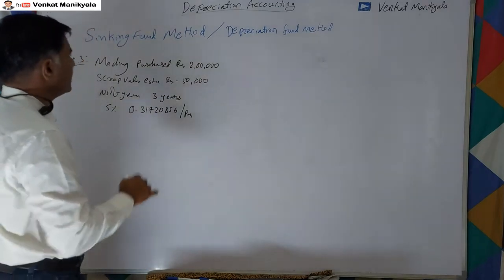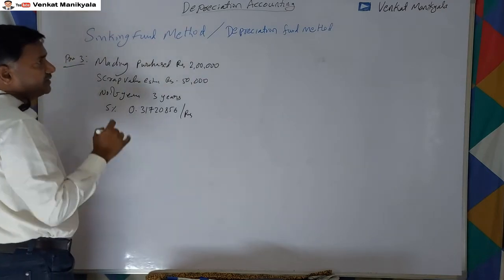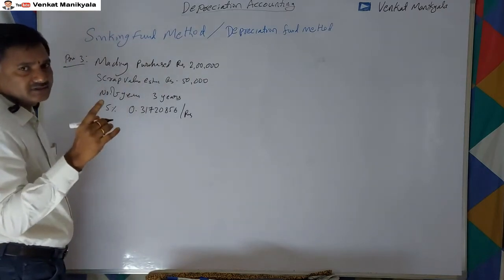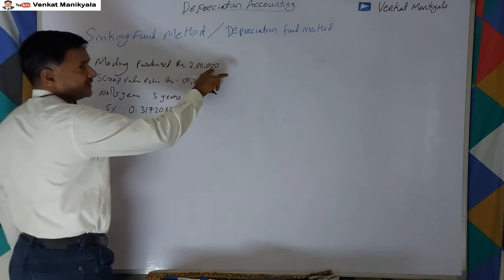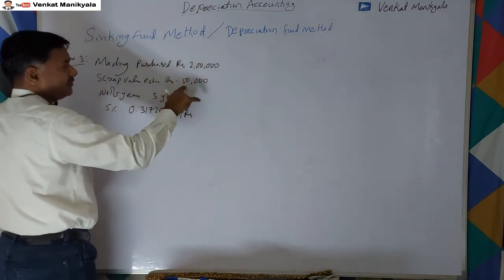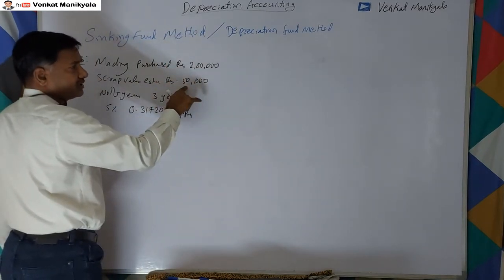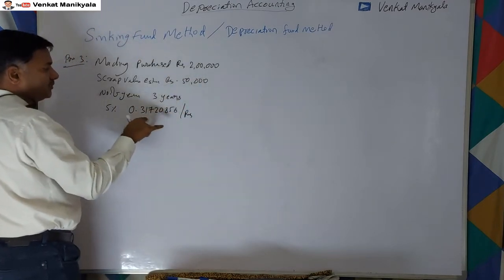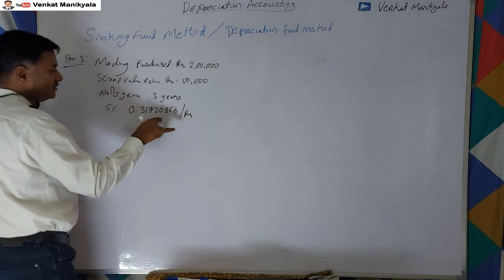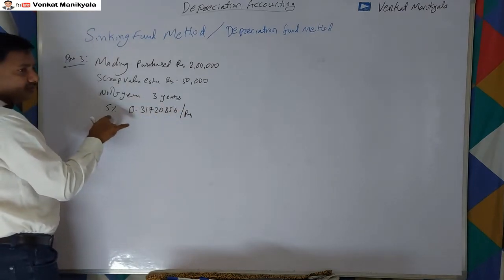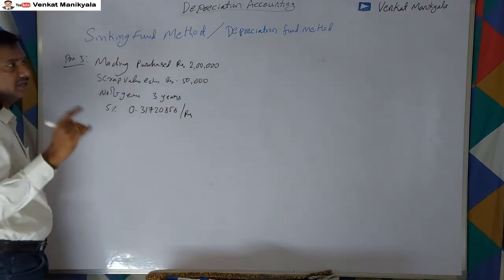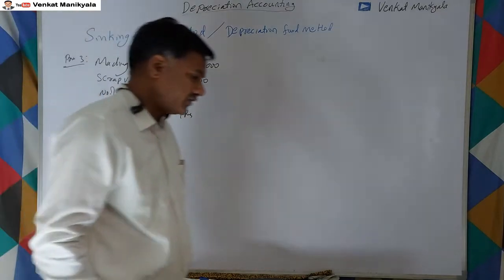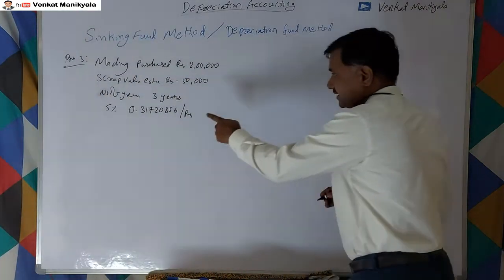So in this case, how much is required at the end of 3 years? At the end of 3 years, we require 2 lakhs, so at scrap value we can get 50,000, and how much is to be invested per rupee per year is this value. This value we are getting from the sinking fund table. But at an advanced level, we have to find out how we are getting that value.